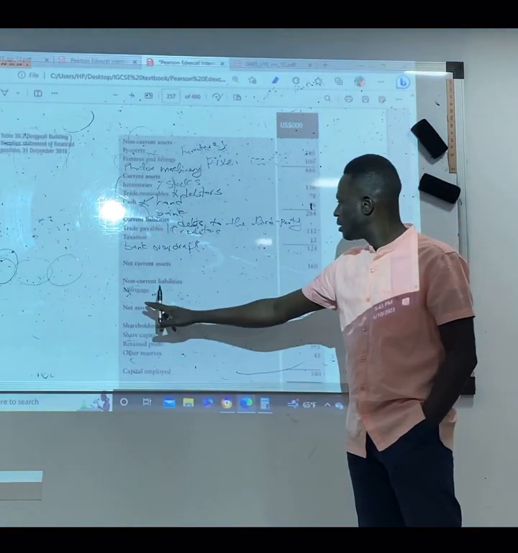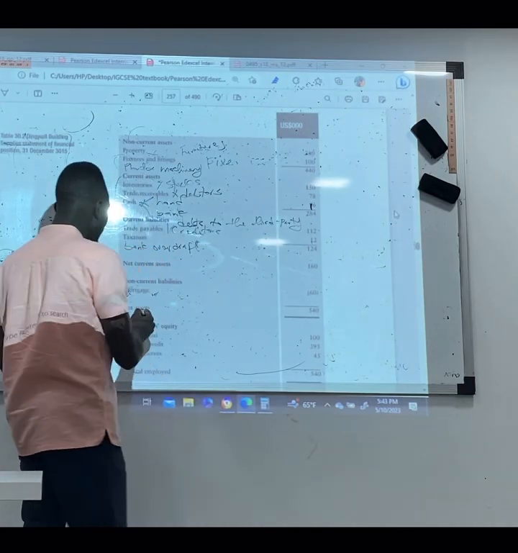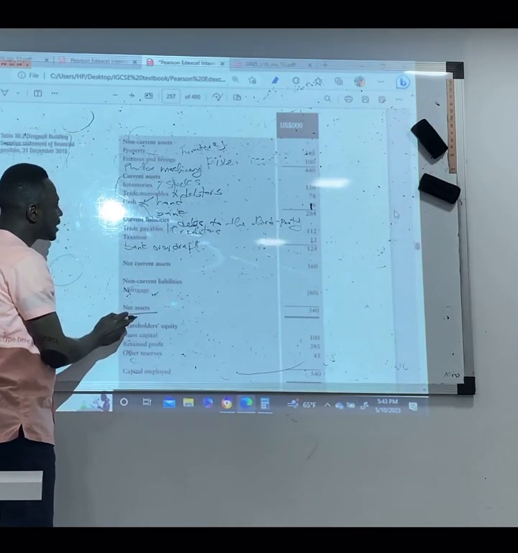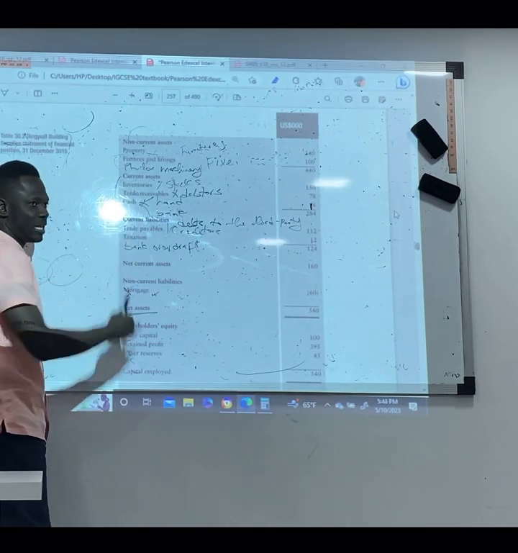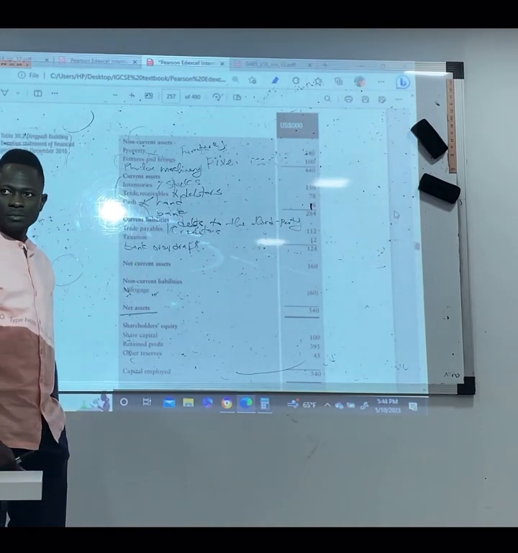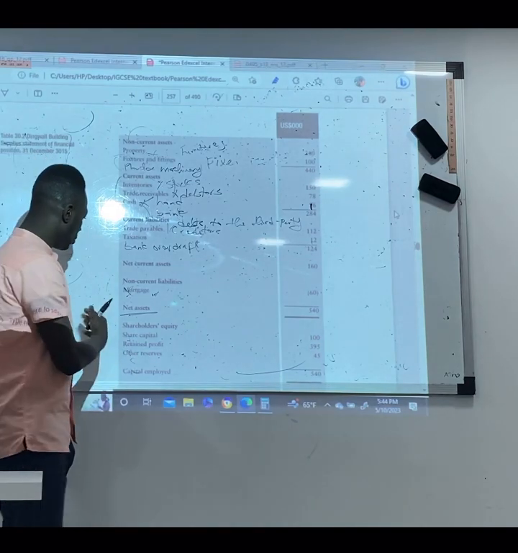So how do we get our net assets? Our net assets is assets, current assets or assets minus liabilities. Minus liabilities. Do you get it? So what do we have here?